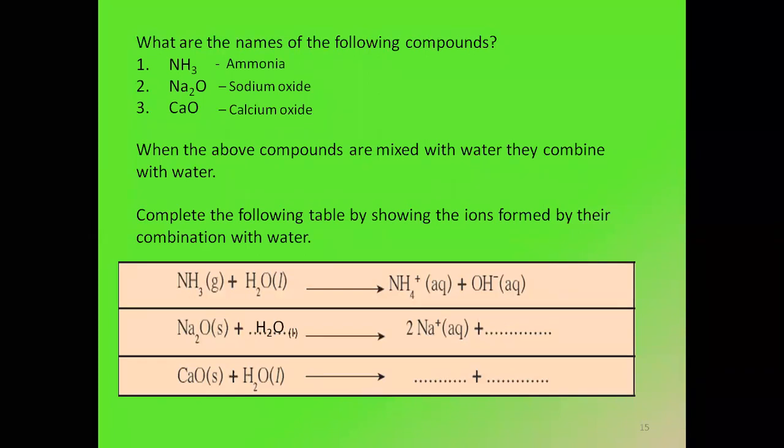So oxygen and hydrogen will appear in the form of OH minus, because we are writing the ionic equations. We are not getting a product; it's just a simple mixing with water. There is no chemical reaction happening here, no change. It will be a solution. So sodium oxide is also a base. Can I conclude this, that it's also a base?